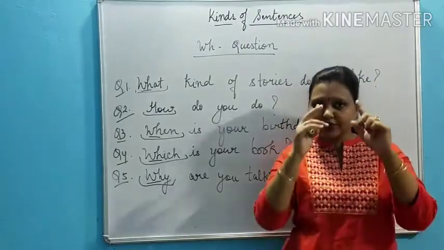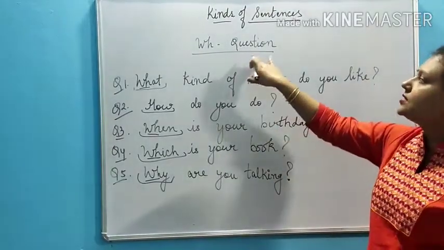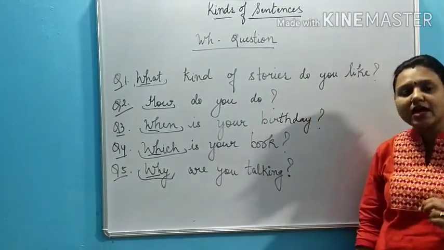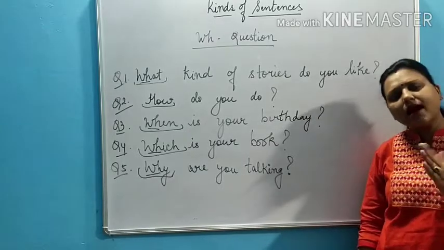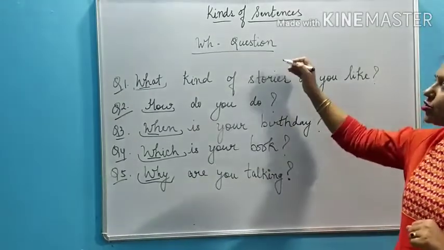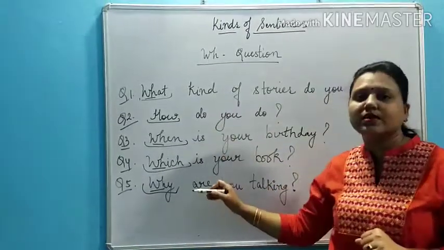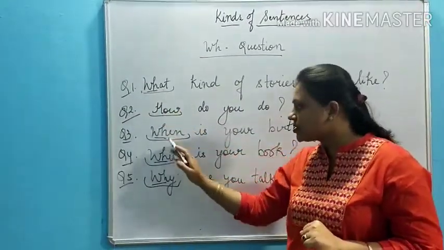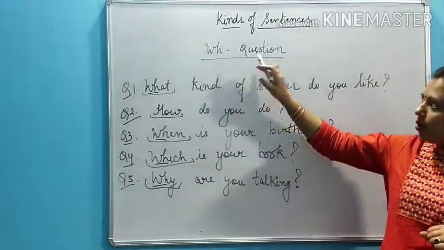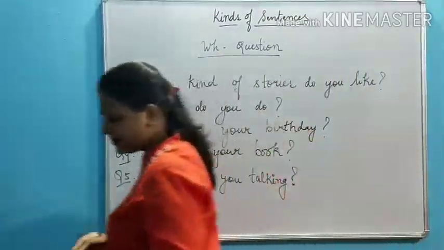So what we studied today is that an interrogative sentence is that sentence which asks a question. It is further classified into two kinds. First was yes no type question and another is WH question. Yes no type questions are those which start with an auxiliary verb and the answer you will get will be either yes or no. Whereas WH questions start with question words, and most of the question words start with WH. That's why they are termed WH questions. So I hope now you can easily tell what interrogative sentences are.